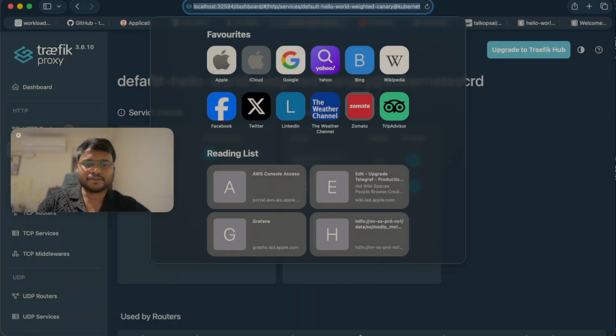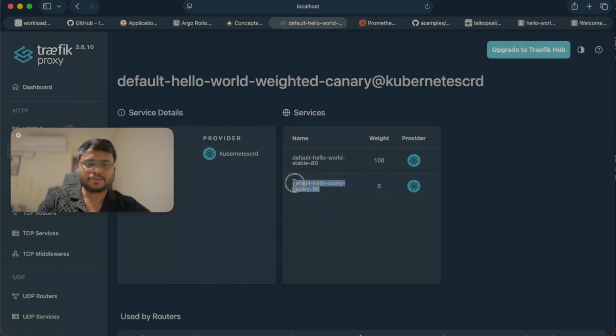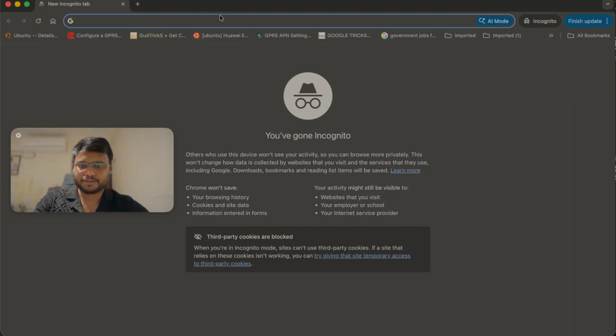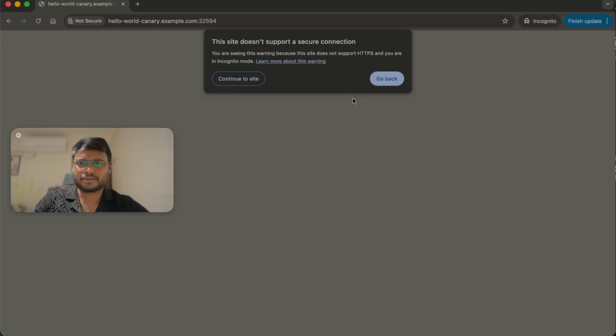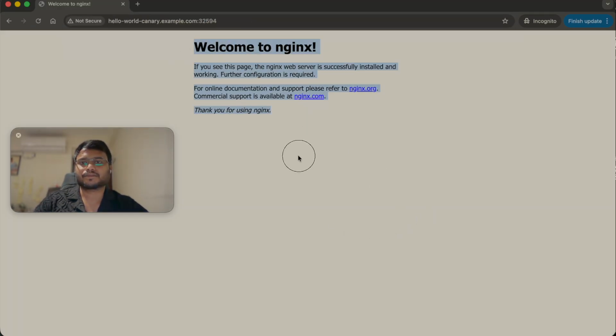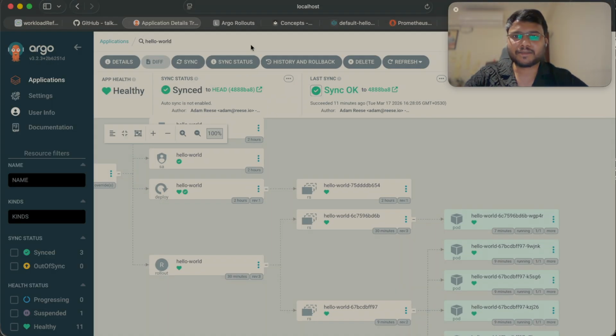And we can see from this one that the stable service is now going to serve 100% of the traffic. Expectation is that instead of this black background, a white background should be there. See, the white background is coming, so that means the latest version is serving the traffic, right? Perfect. So this is Canary based deployment.